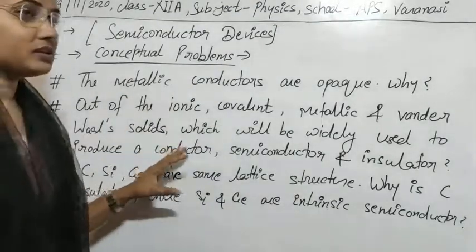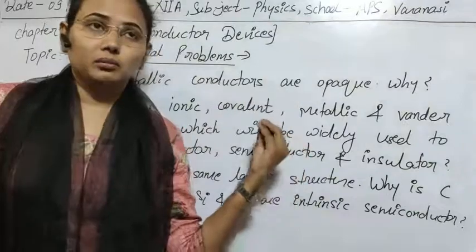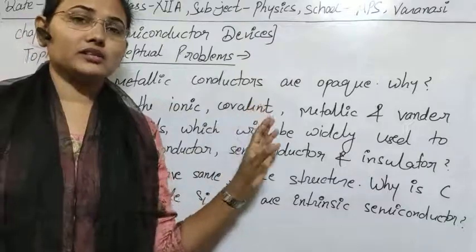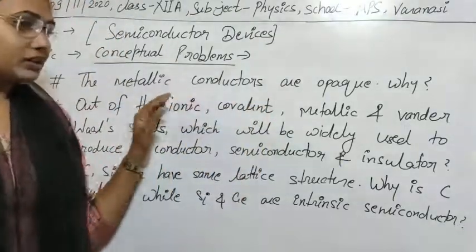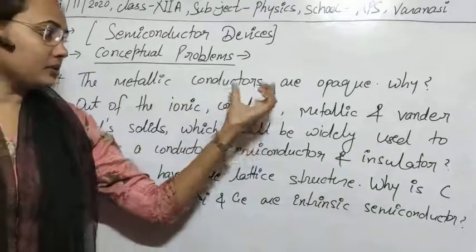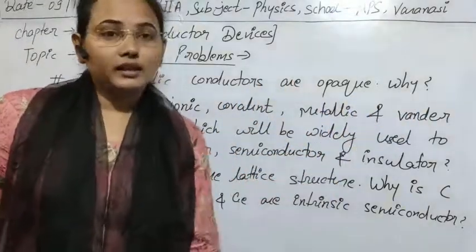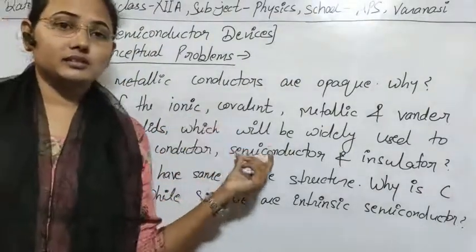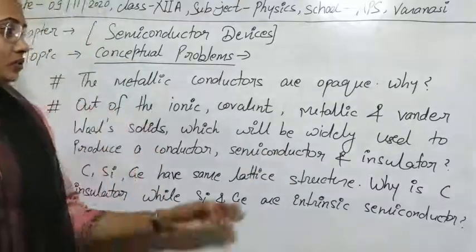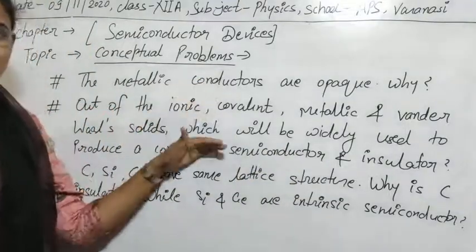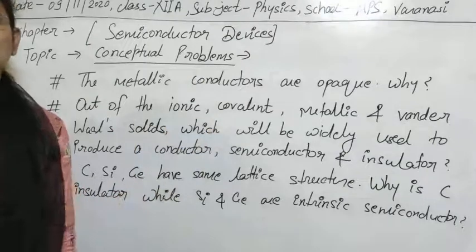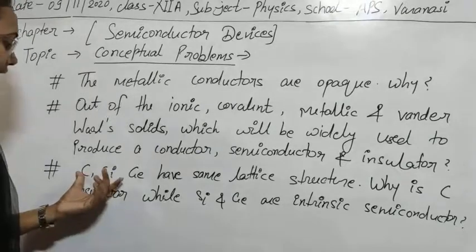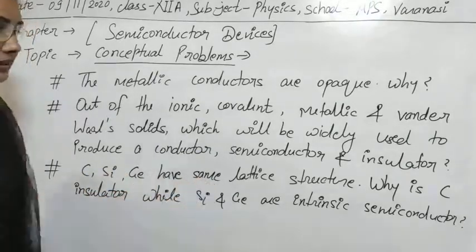If you have such types of materials, then how can you distinguish them? In place of these names, in questions you can see some examples of ionic solids, some examples of covalent, some of metallic and van der Waals. Then how can you distinguish them, which can be used as semiconductor, which as insulator or conductor? In that case, you just have to remember this concept. With the help of this, you can easily differentiate them. Clear?